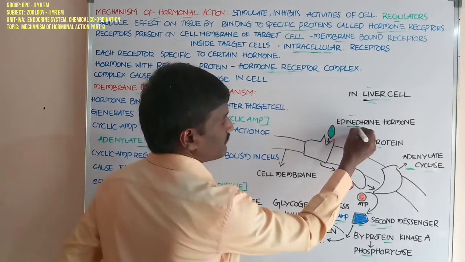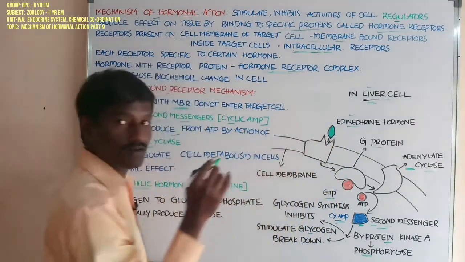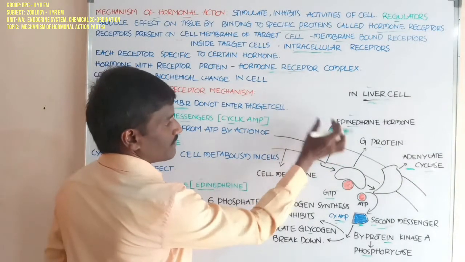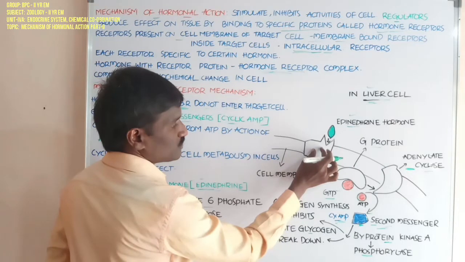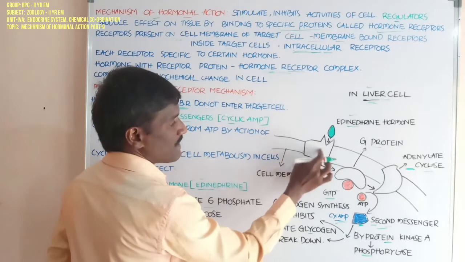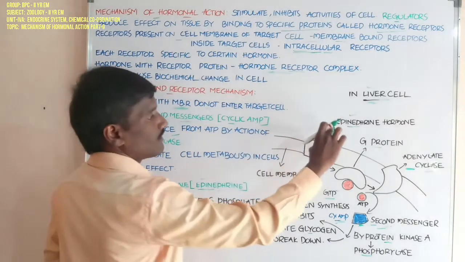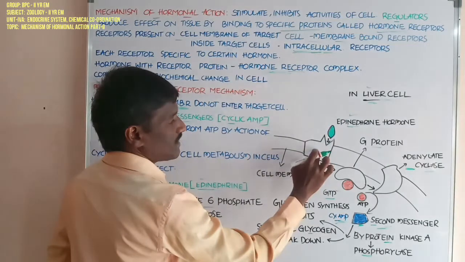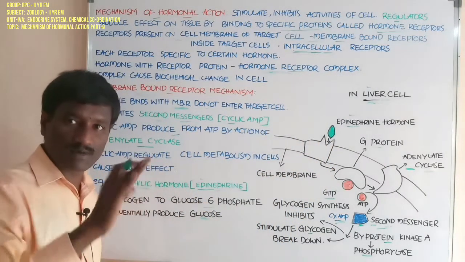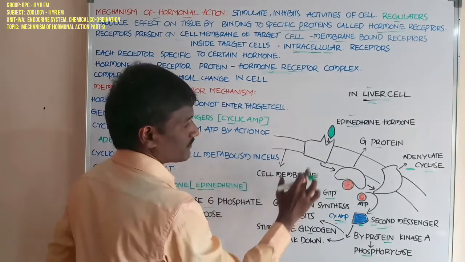This is the epinephrine molecule, which appears in green color. It attaches to the receptor. This is the membrane-bound receptor. The hormone binds with the receptor and forms the hormone-receptor complex.